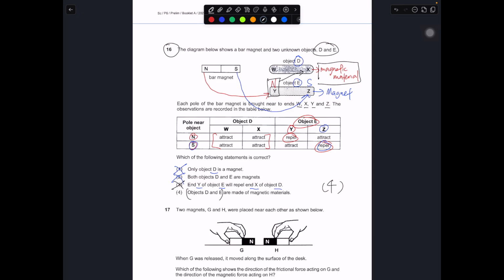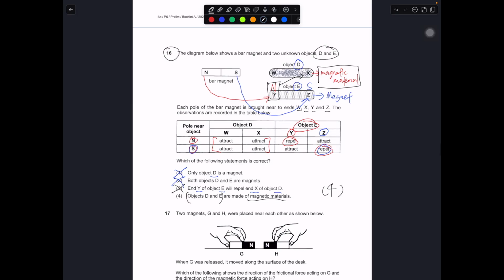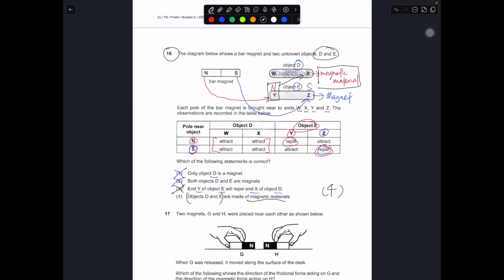Both D and E are made out of magnetic material. Yes. D can be a magnetic material. It could be iron, steel, nickel, or cobalt. Magnets must be made out of magnetic material. All magnets are made out of magnetic material. So in this case, E is made out of magnetic material, but it has been magnetized into a magnet. So there's a difference between these two statements: they are magnetic material and they are magnet.